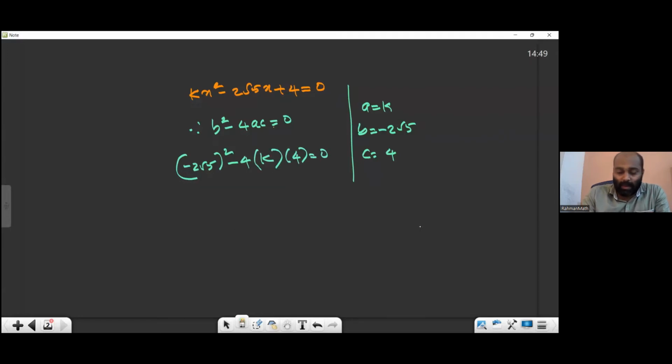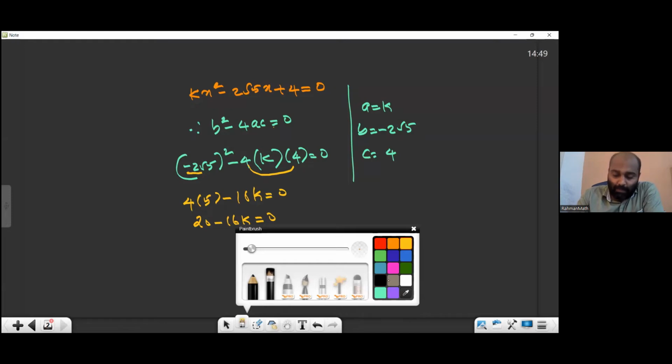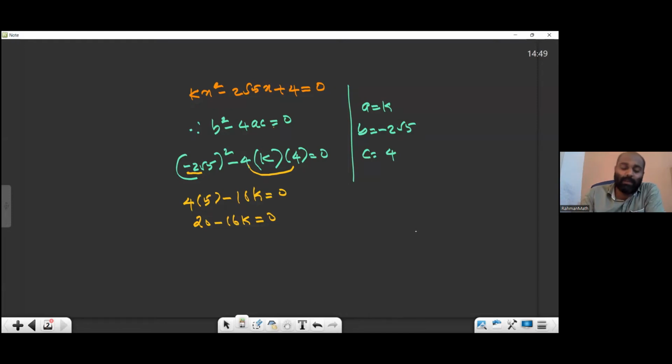Another mistake many people are making: when you square a negative number, it will be positive only. Minus 2 square will be 4. Root 5 square will be 5. Minus 4 into 4 is 16. 16k equal to 0. Now you got 20 minus 16k. Another mistake, from my experience, many people are subtracting this one.